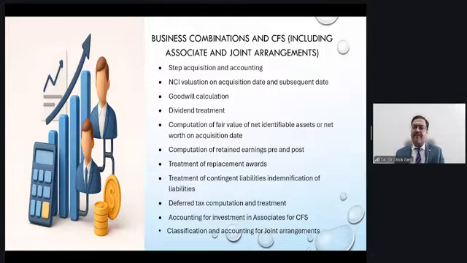This step acquisition concept is covered under Ind AS 103, which says that in case of step acquisition, the time when the company acquires control is known as the acquisition date.